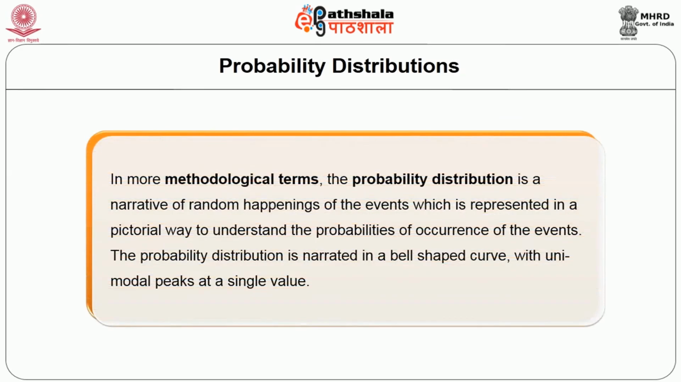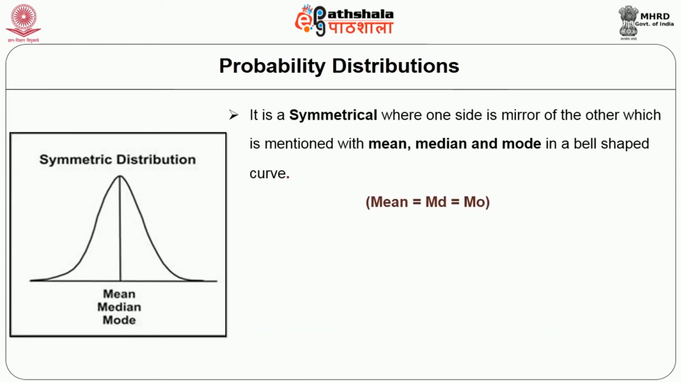In more methodological terms, the probability distribution is a narrative of random happenings of events, represented in a pictorial way to understand the probability of occurrence of the events. The probability distribution is narrated in a bell-shaped curve with a unimodal peak at a single value. It is symmetrical, where one side is the mirror of the other, and it is marked with the mean, median, and mode in the bell-shaped curve. So mean equals median equals mode.